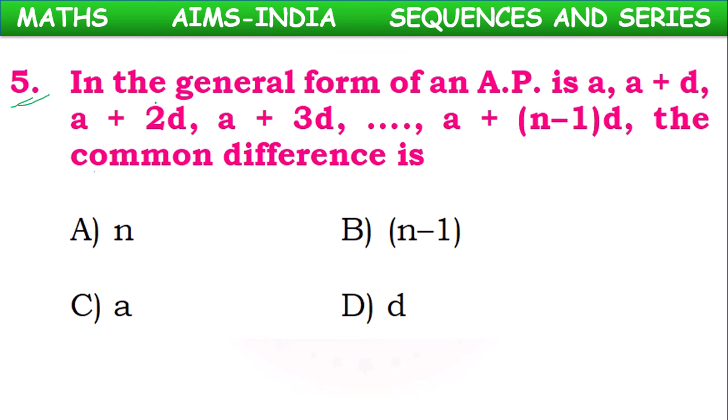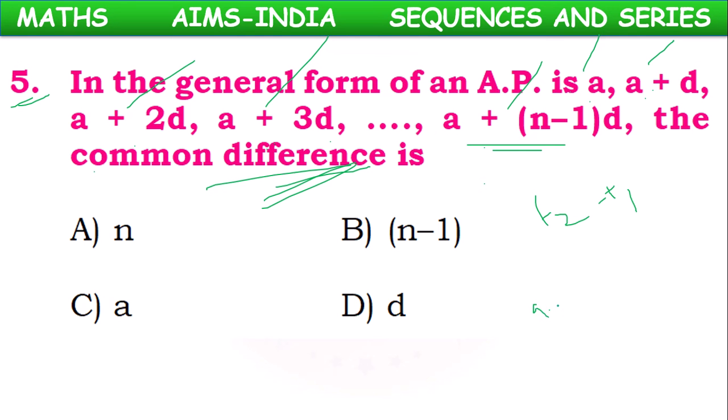Next, children, fifth question. In the general form of an AP, A plus D, A plus 2D, A plus 3D, A plus (n minus 1)D, the common difference is how much? Common difference means T2 minus T1, second term minus first term. Second term is A plus D minus first term A. A gets cancelled, common difference is D.